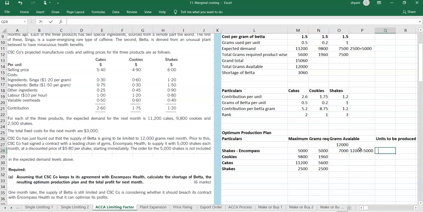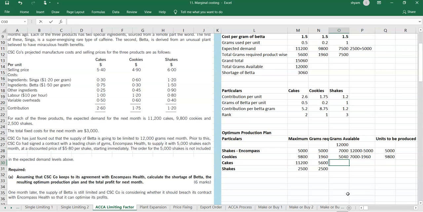So how many have we produced? We can easily produce 5,000. Thereafter, next we have 7,000 kg. From that, 1,960 grams of beta is to be used. If you use that, the balance would be only 5,040 grams, but we could easily produce 9,800 cookies. Next we require 5,600 grams of beta, but we only have 5,040. So what happens here? We can't produce that much.